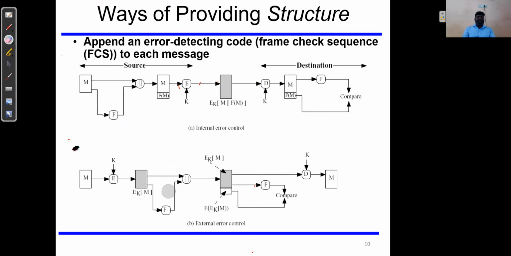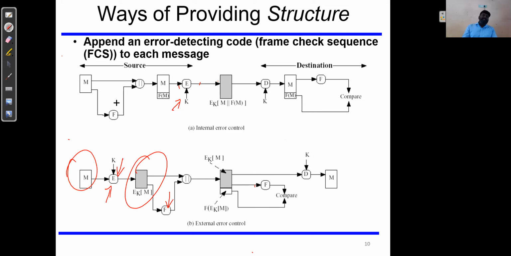Okay. So similarly, this is another variant. This is an internal error control. This is an external error control, right? Here we encrypt the data first. Here the encryption takes place at the last, and here the encryption takes place for the actual information, followed by the encrypted data they are using for the checksum.